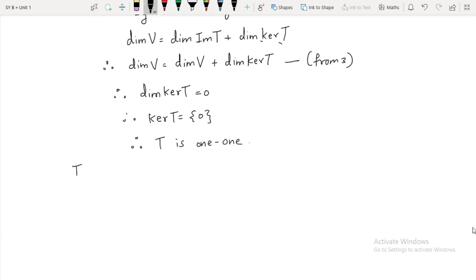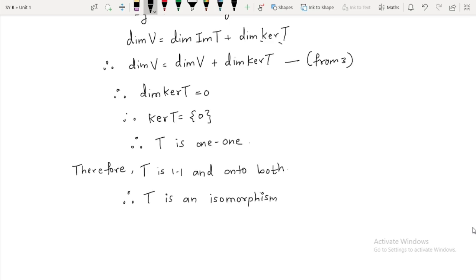Therefore you can say T is 1-1 and onto both, and therefore T is an isomorphism. That is what we wanted to prove. Okay, so that's all about this theorem.